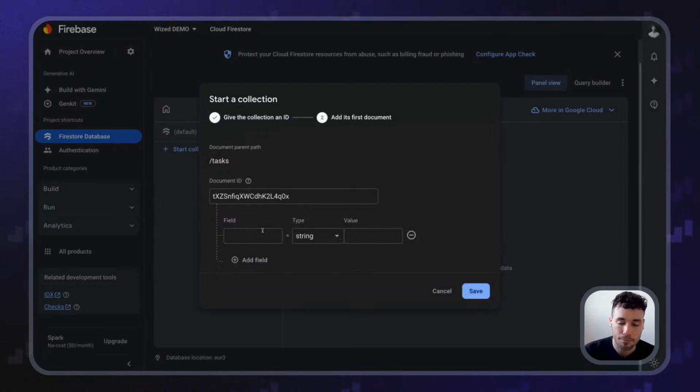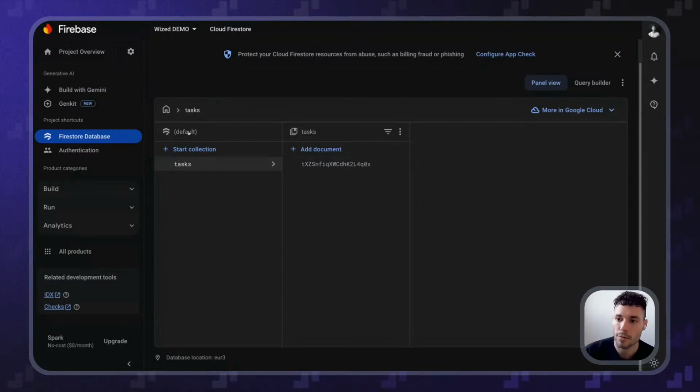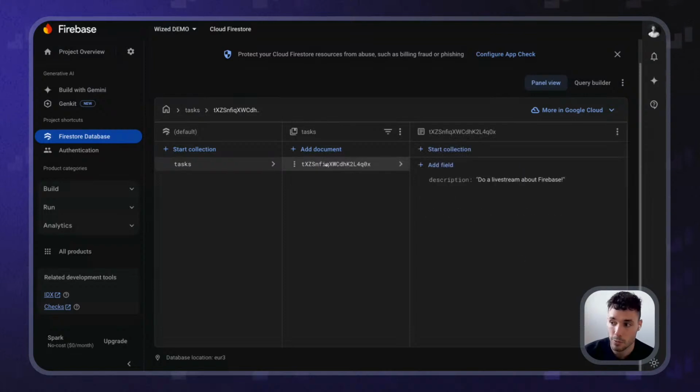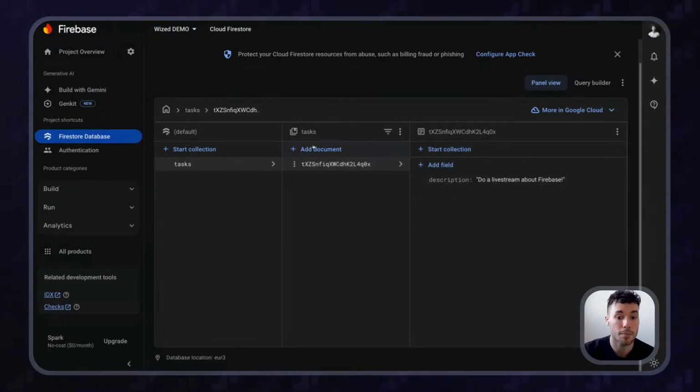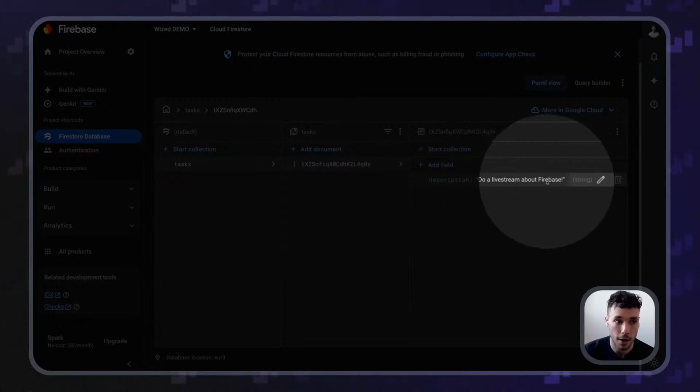And in here, I want to do a bunch of things. First of all, let's do description. Actually, let's just add one field for now. And the description will be, do a live stream about Firebase, like that. Okay, cool. So you can see that now we've got this tasks collection with a single document inside that is just this one. And then this document has a bunch of data. Right now, only one field, description, do a live stream about Firebase.